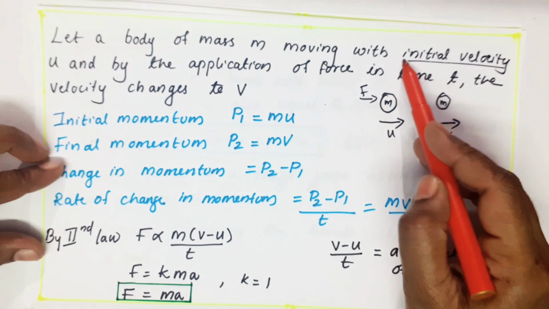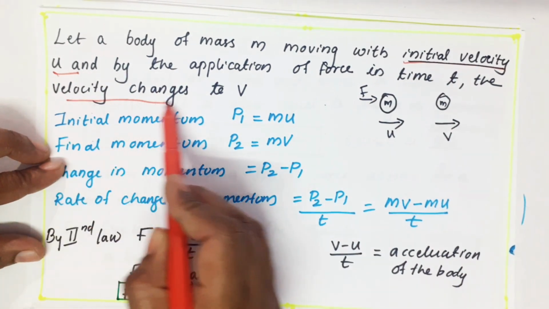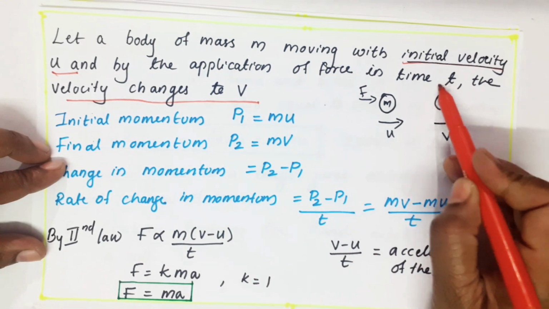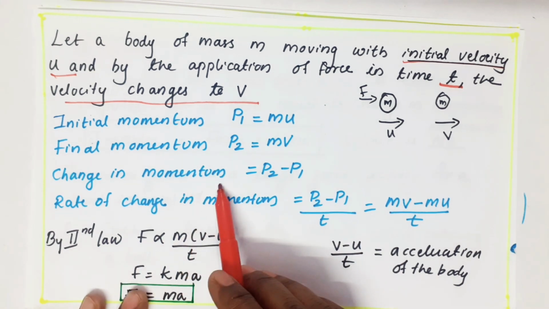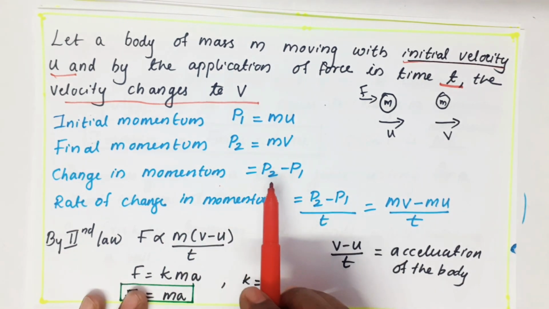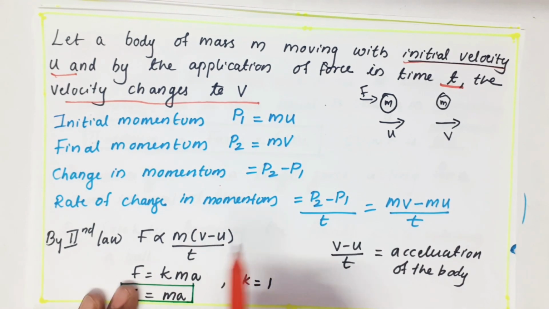The initial velocity I have taken as u, and after applying the force it changes to v in a time of t. So the change in momentum is P2 minus P1, where P1 and P2 are the momentum symbols.